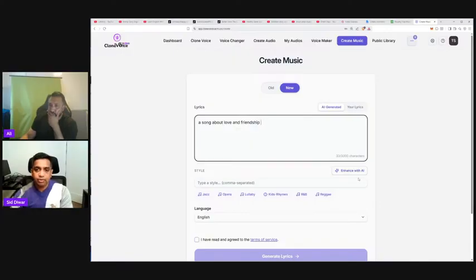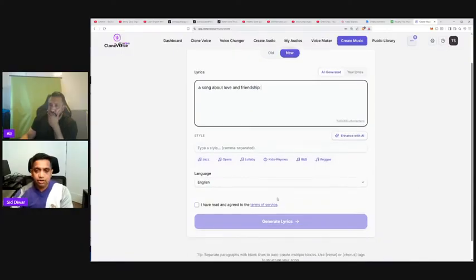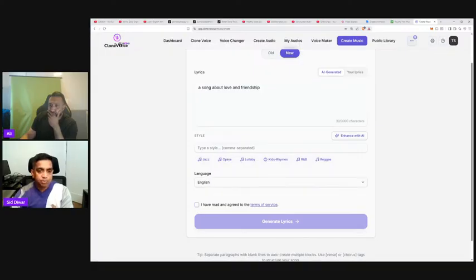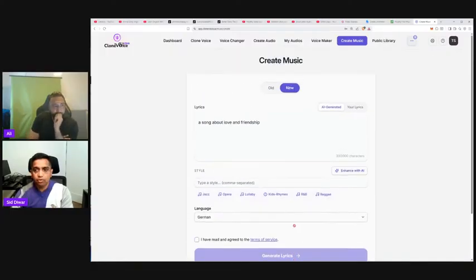It will even create instrumentals if you want to. Here you can select your genre, your language, and there are multiple languages, by the way. There are tons of languages you can choose from. And then you can create lyrics and then create your audio. You can even create instrumentals and all that stuff to use as your background music.